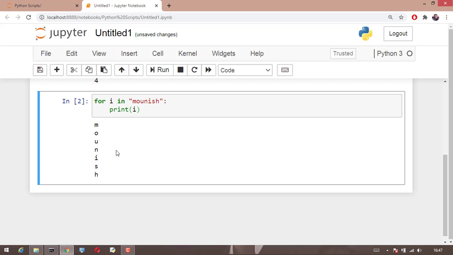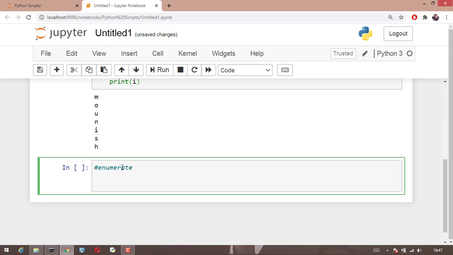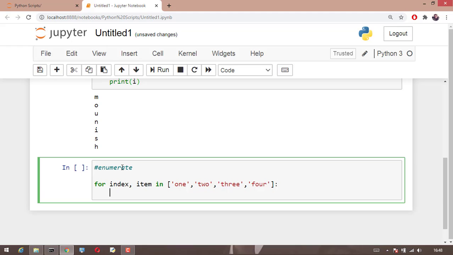Okay. Suppose you want to print a list with an index, if that is the case, you can use the enumerate function. So what is the enumerate function and how to use it? Suppose I want the index and the item in the list, and let my list be 1, 2, 3, 4. So this is my list.